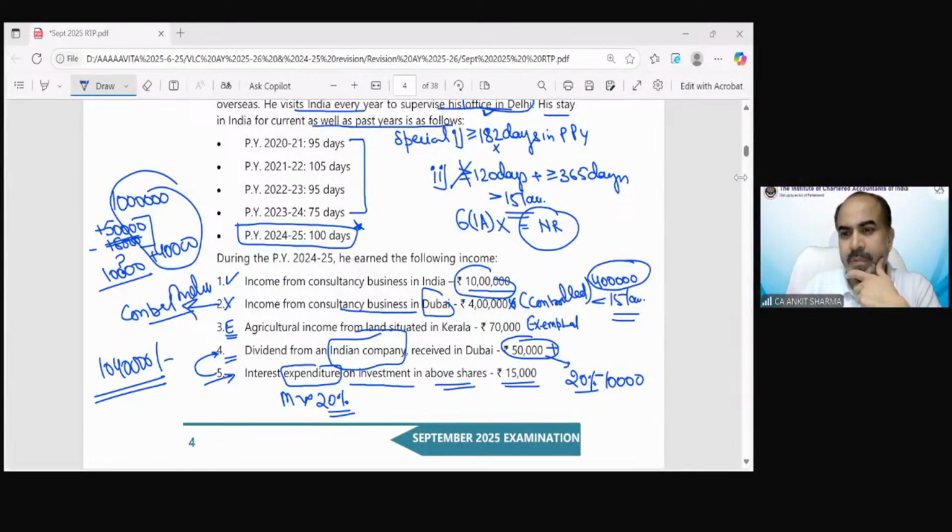Okay. Anything else? Sir, it is an expenditure on buying shares, which is not deducted. No, buying share expenditure would be deducted when the shares are transferred. That would be under capital gain. This is for collecting the dividend, expenditure like commission given to someone, etc. That kind of expenditure we are talking about, not the share purchase expenditure. That is going to be part of capital gain.